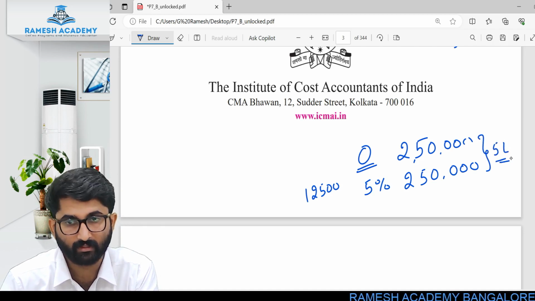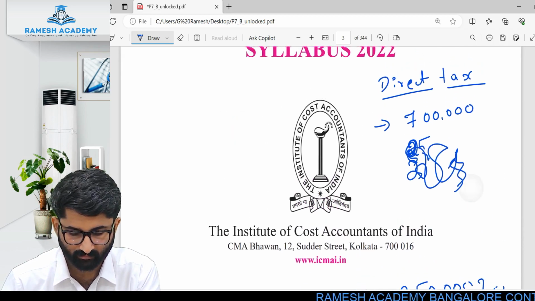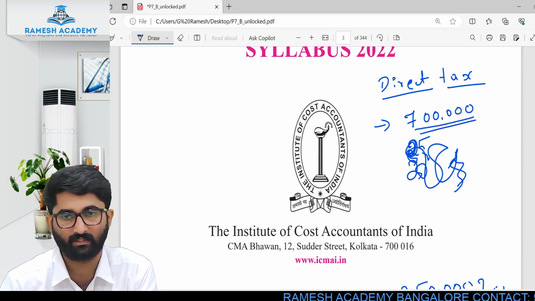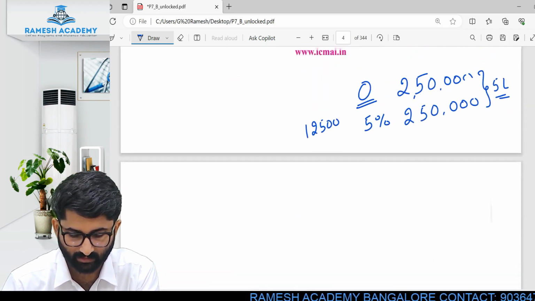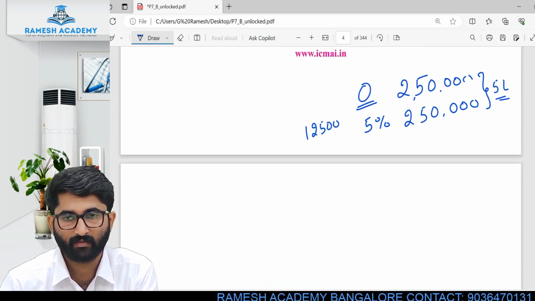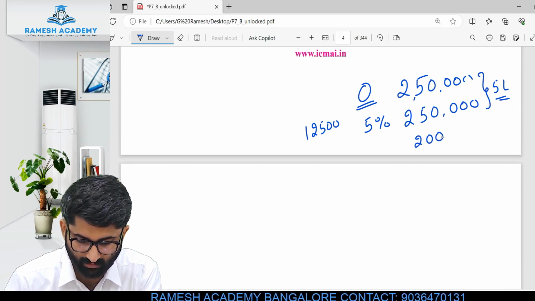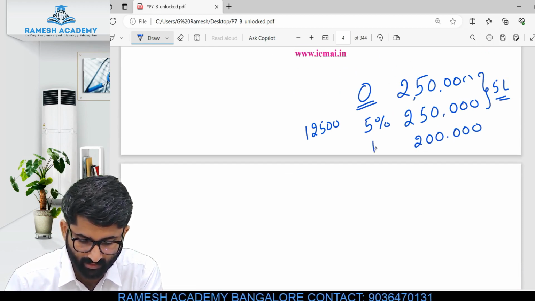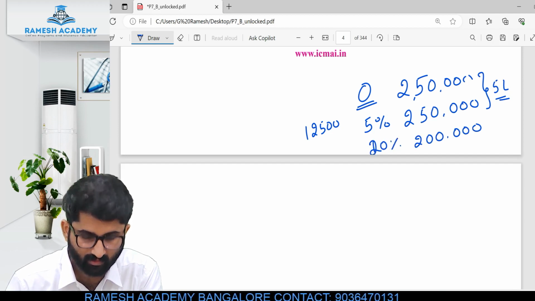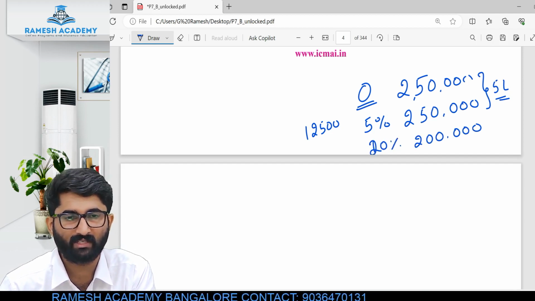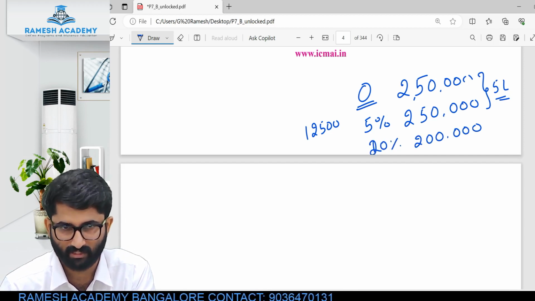Together, these two slabs put together make 5 lakhs. More than 5 lakh, what is my income? I told you my income is 7 lakhs, sir. If my income is 7 lakhs, how much is left? 7 lakh minus 5 lakhs is 2 lakhs. So on this 2 lakhs, I have to pay 20% in the old regime. In the new regime, section 115BAC is there, that you will study in direct tax.